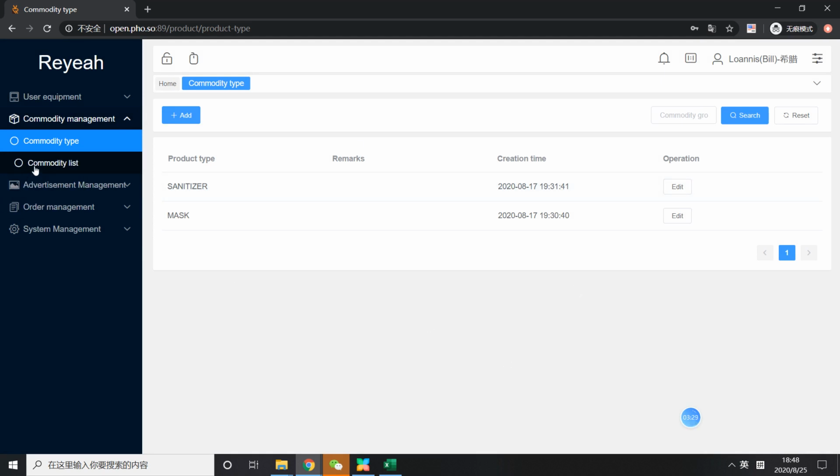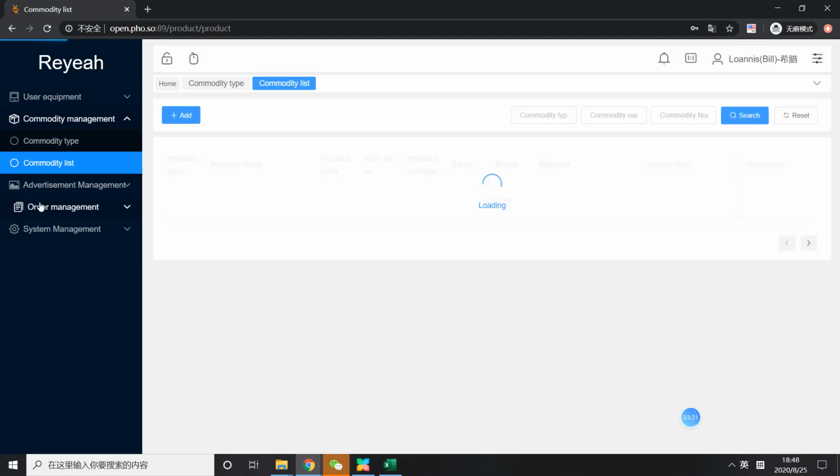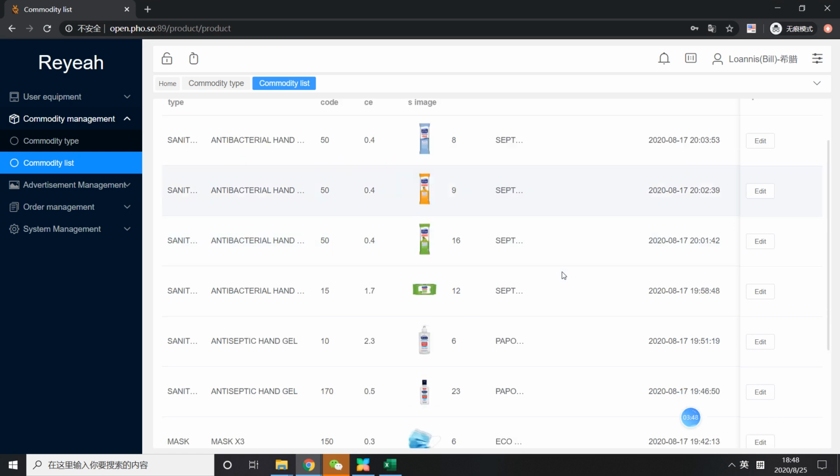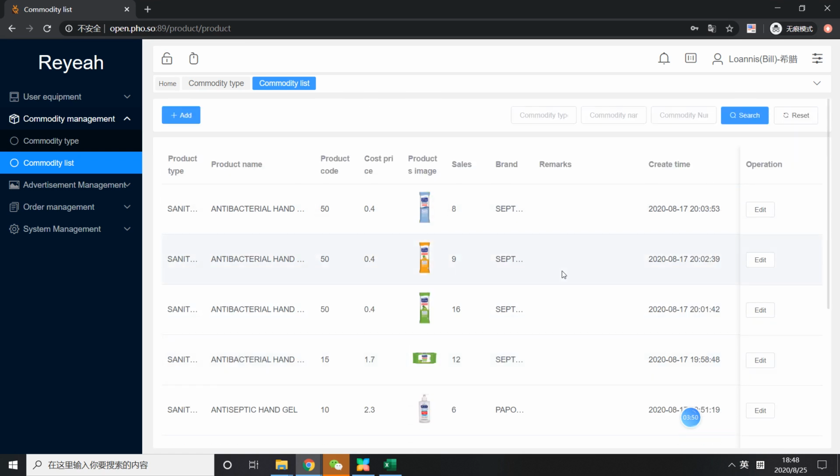And the most important is the commodity list, where you need to upload the product images and do the settings of the price, and also the brand or the cost, something like that.